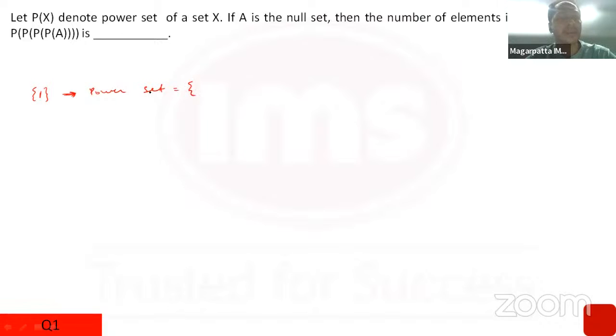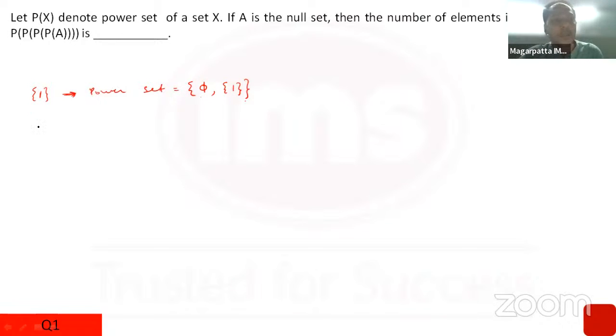So a big set which contains the null set as its element. Basically the power set is the set of subsets. So it will have the null set as one element, and the other element would be this set itself. So the power set is a big set which has subsets as its elements.